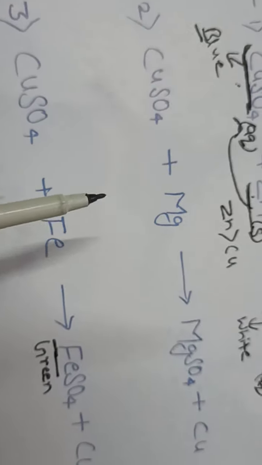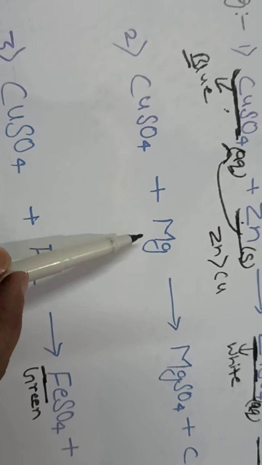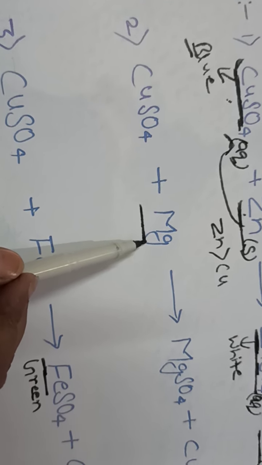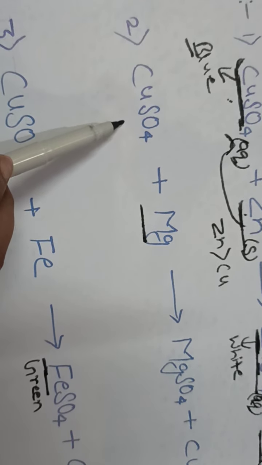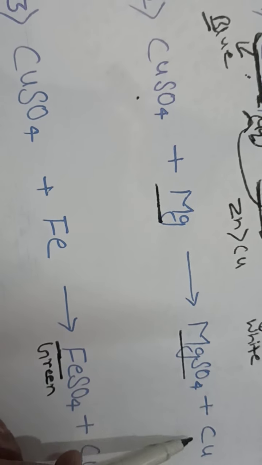Now come to the second reaction. Here, when a piece of magnesium metal is placed in copper sulfate solution, then magnesium sulfate solution and copper metal are formed.